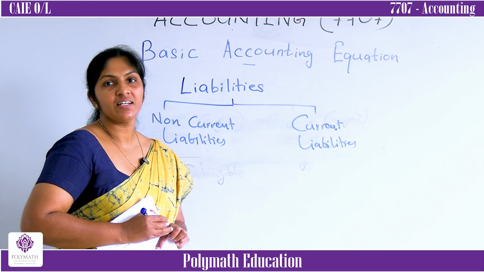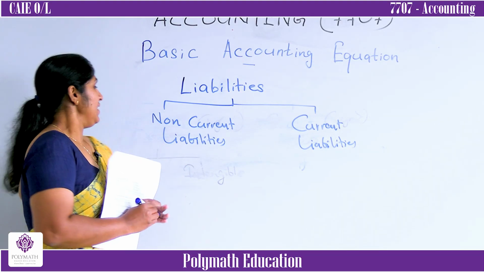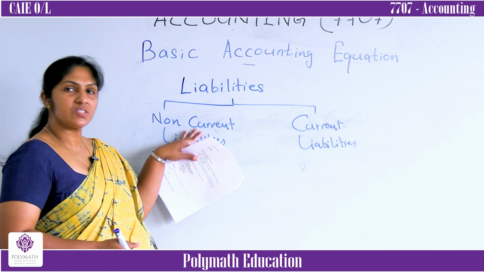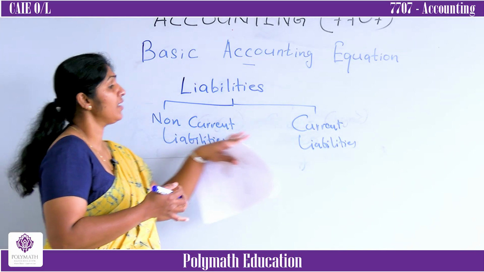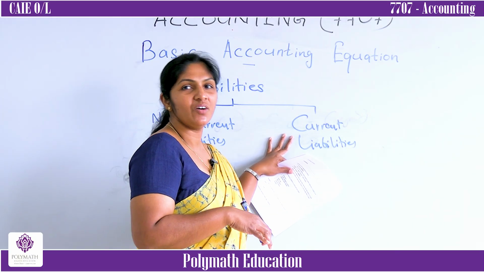Same as earlier, non-current means what? More than 1 year. Current means what? Less than 1 year.